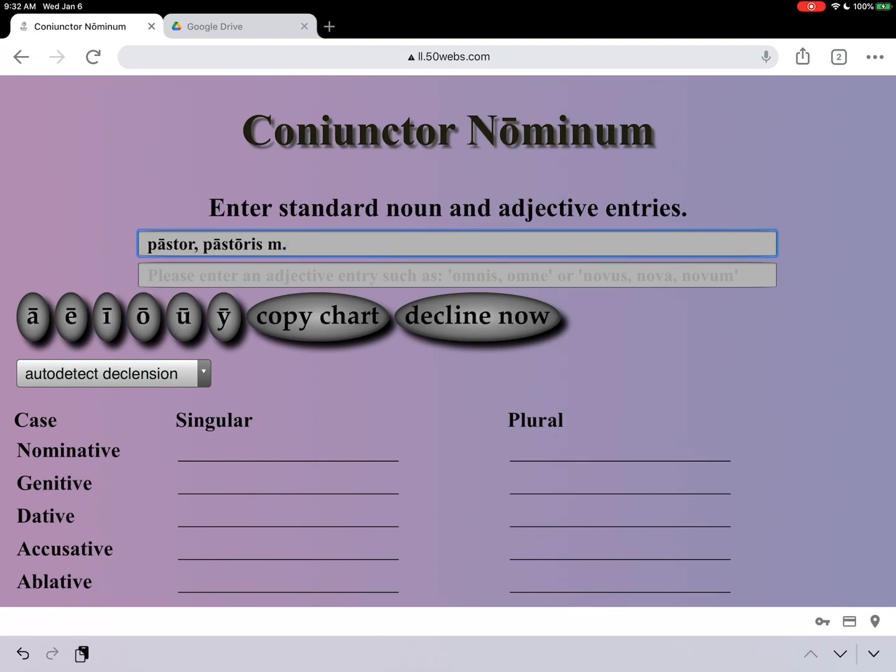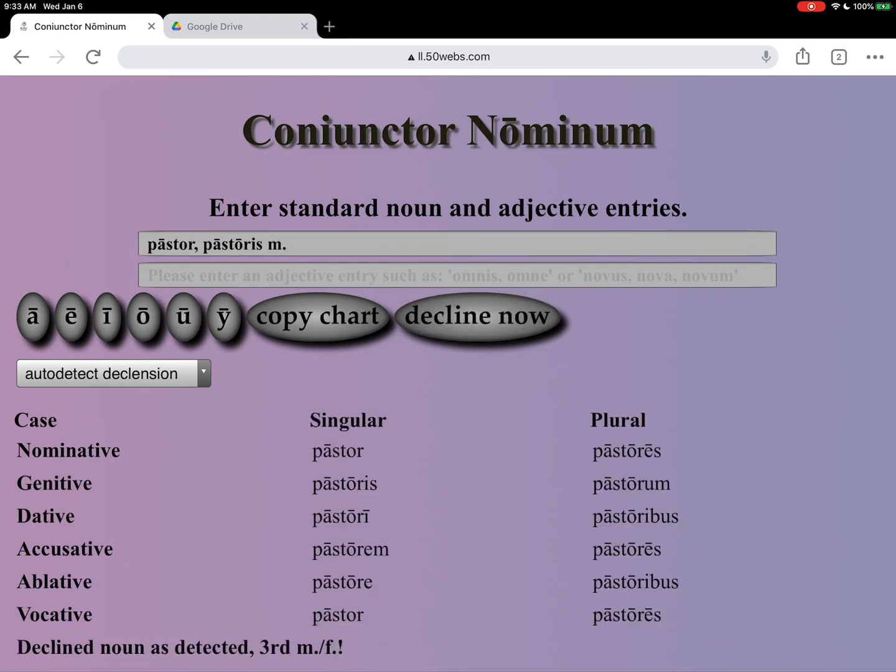Okay, so here I've got my lexical entry, pastor nominative, pastoris, notice the long mark change for the O in the genitive, and then M period for masculine. Right, now I can say decline now. Okay, there we go. So it has auto-detected this as a third declension masculine feminine noun and has declined it for us.